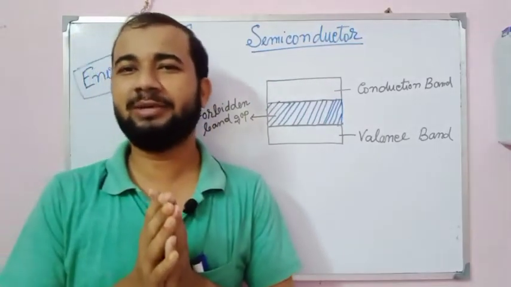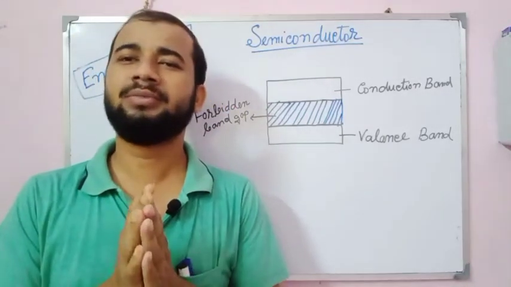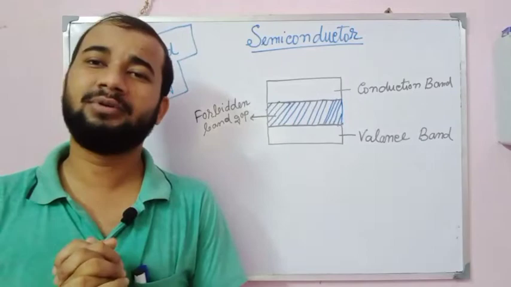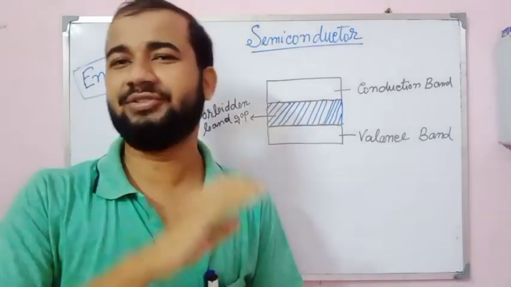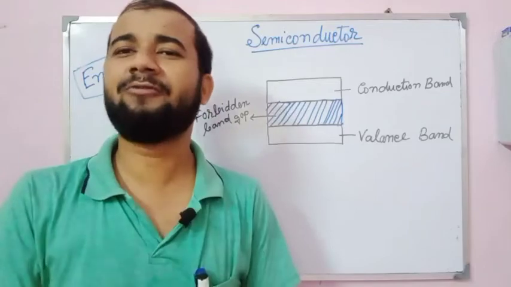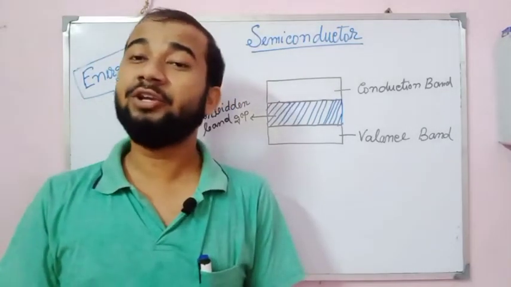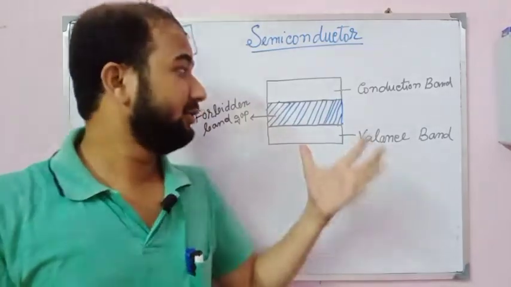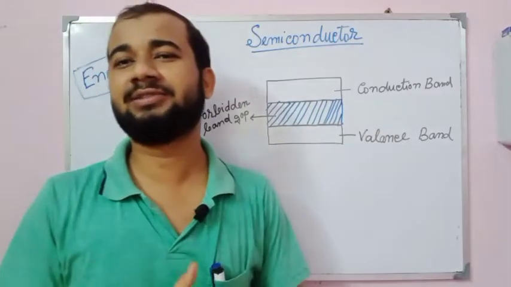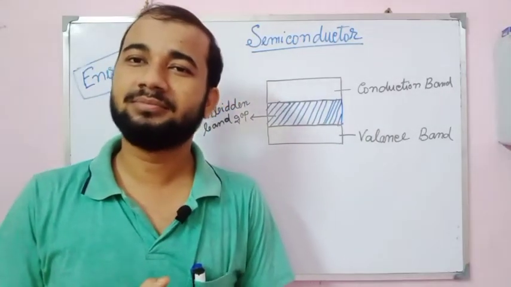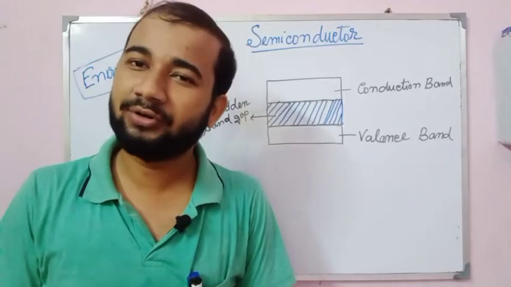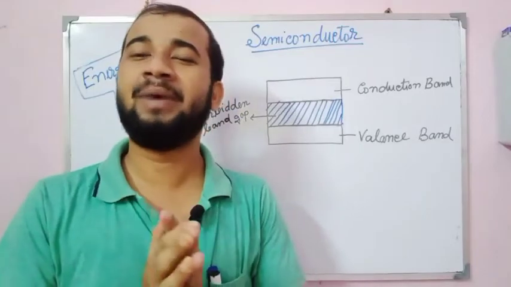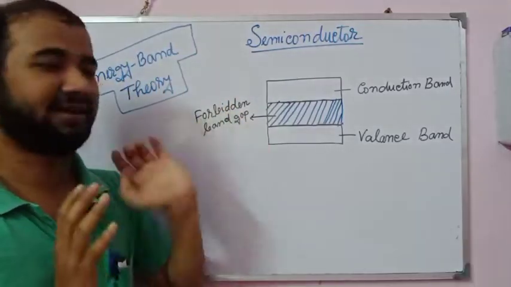You have a primary concept about them: a conductor is good for electricity, a good carrier of electricity, but an insulator is a bad conductor of electricity. A semiconductor is a device that works in between conductor and insulator. Now I will discuss this theory by energy band diagram.